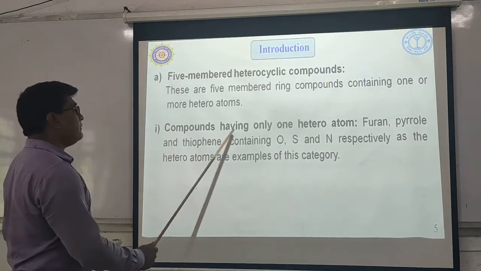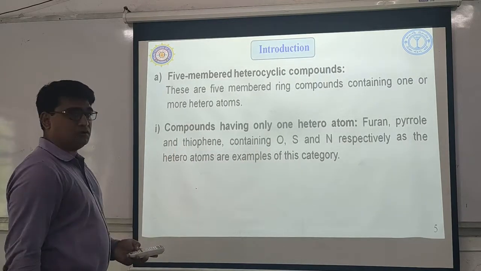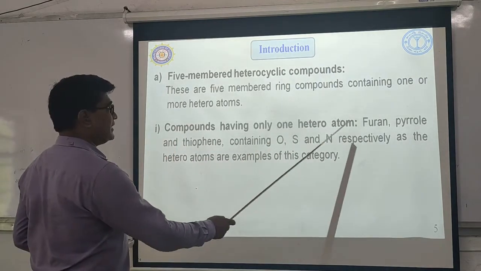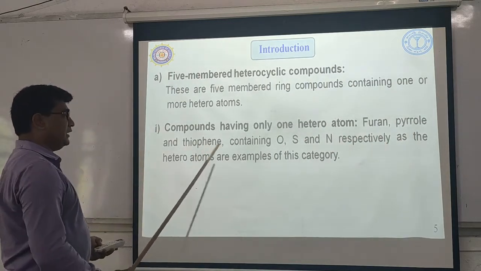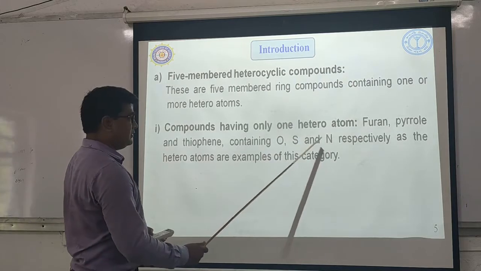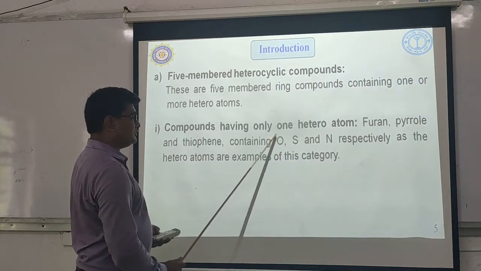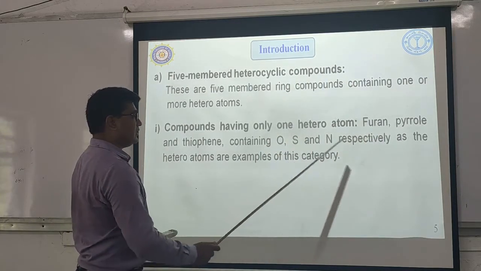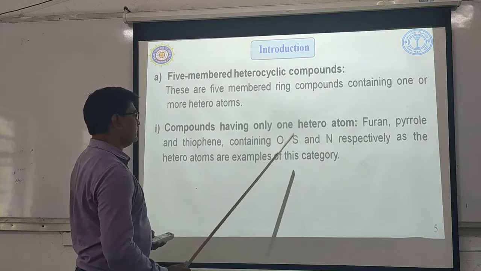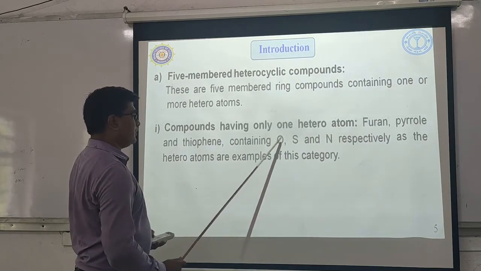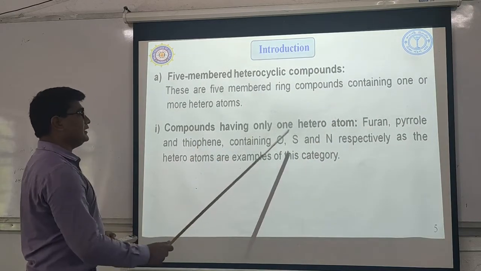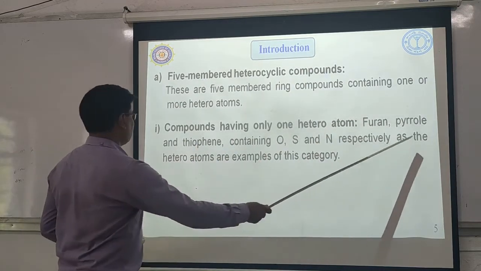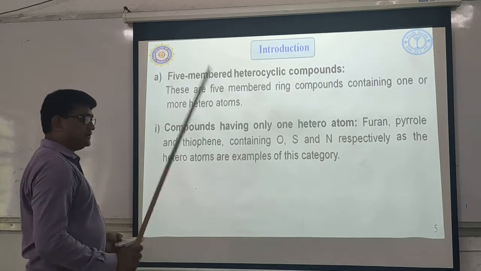Compounds having one heteroatom: the best examples of this category are furan, pyrrole, and thiophene. Furan contains oxygen, pyrrole contains nitrogen, and thiophene contains sulfur as the heteroatom.